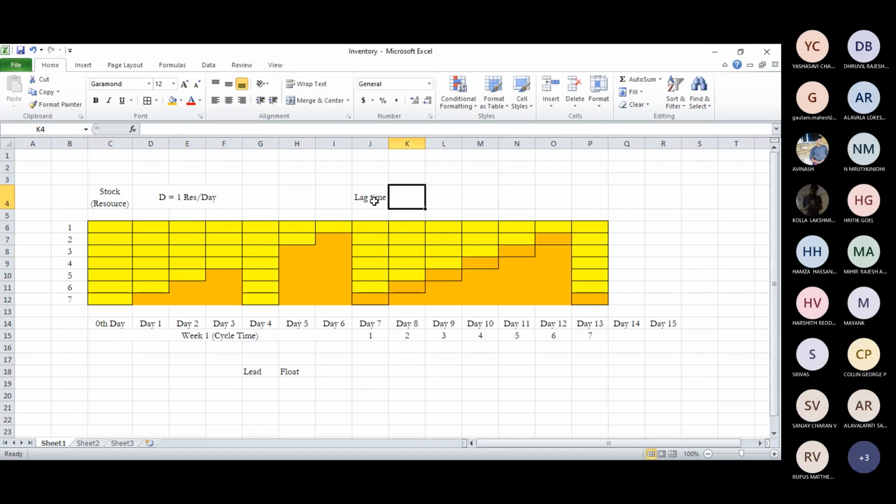Whereas lag time, we generally don't get it in the critical path method or in a construction network diagram. The reason is that we don't generally wait for something, but you can even take this as also float.